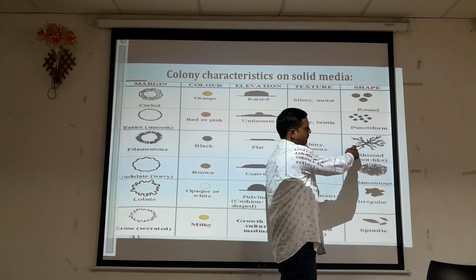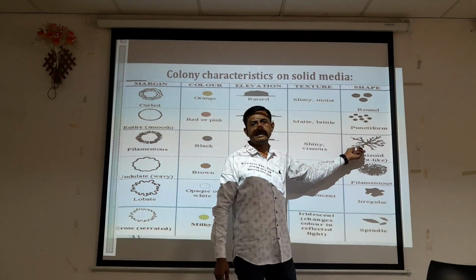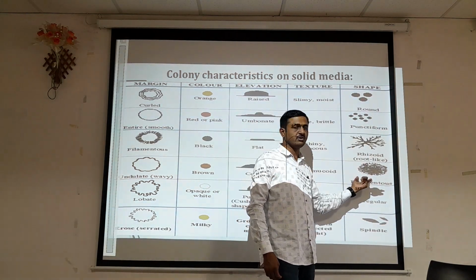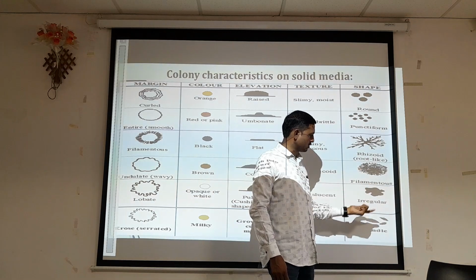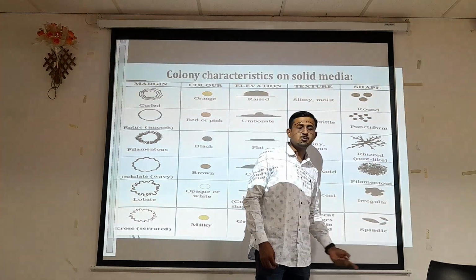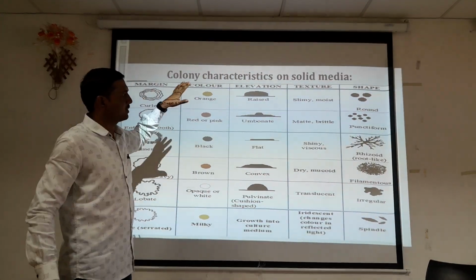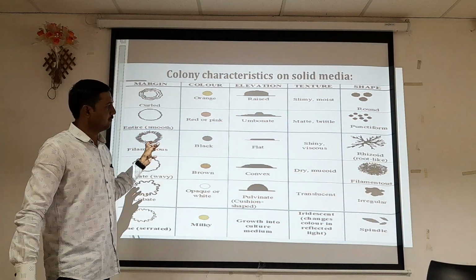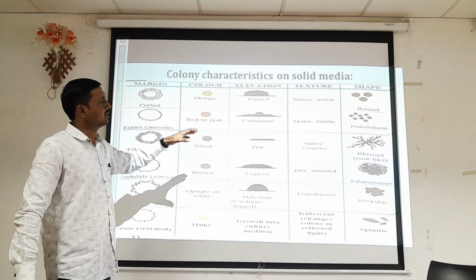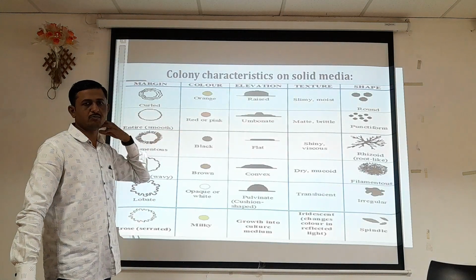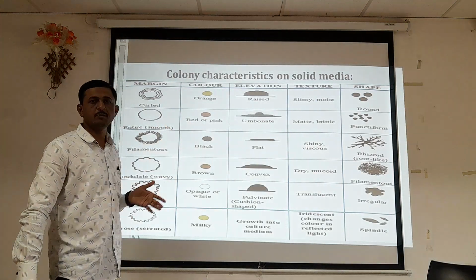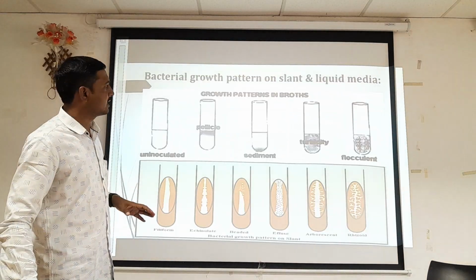Rhizoid type of colony, if we observe, you can see it is a rhizoidal growth pattern. It is a filamentous growth pattern, filamentous colony, irregular colony, spindle shape of that particular colony. So by using these characteristics, we can differentiate organisms from one another by performing this type of observation and preparing this type of table. So it is nothing but colony characteristics.